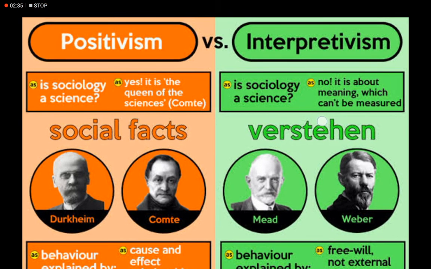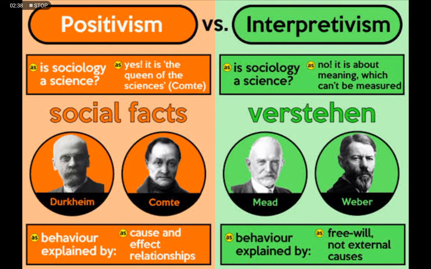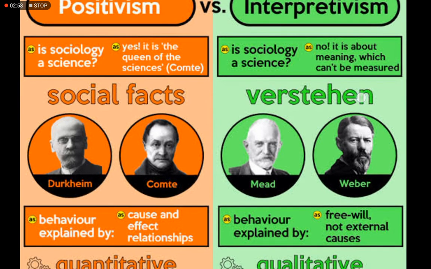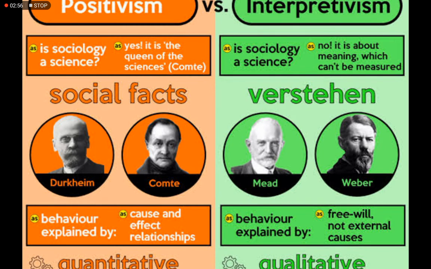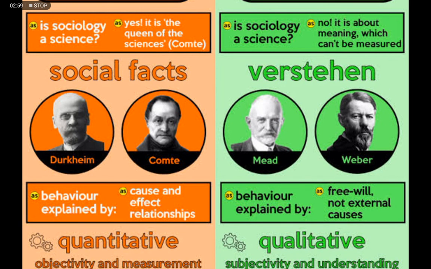The opposite of positivism is interpretivism. Interpretivists say that sociology is not a science. It's about meaning, which can't be measured. So, for example, Mead and Weber believe that sociology is assigning meanings to individual acts. They believe that behavior is explained by free will and not external causes. Whereas the positivists believe that behavior is caused by external causes, just like Durkheim believed that behavior is caused by societal factors, such as how an individual is integrated into society, or whether he is not.